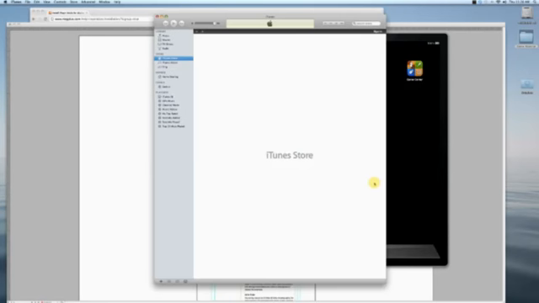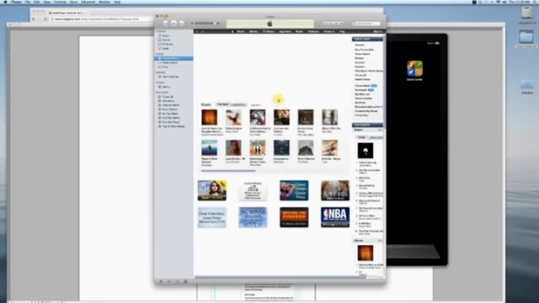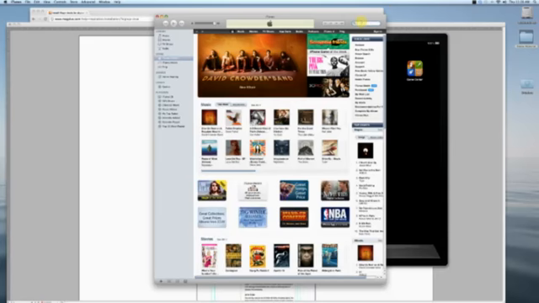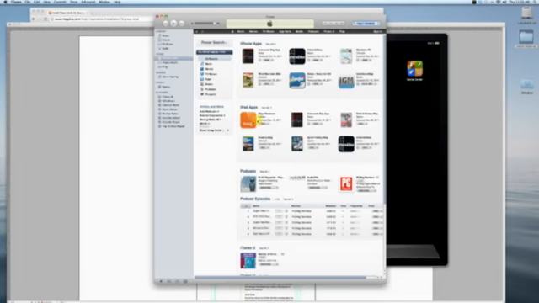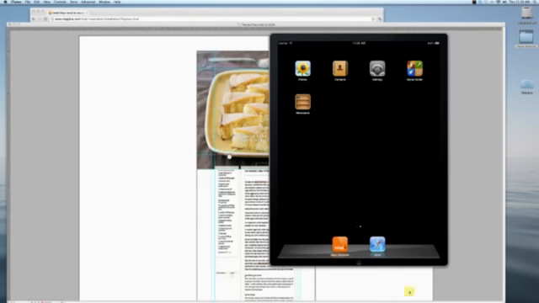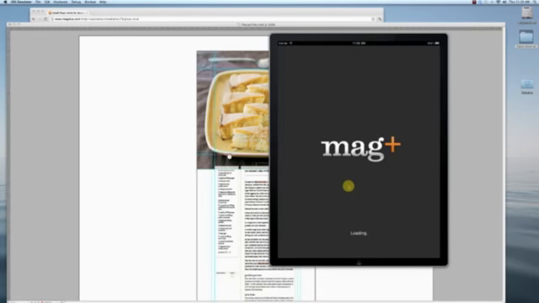And when you go through our installation process, it'll show you the link to that. If you go to the store and you just search Reviewer, it'll be the first thing that comes up here, the Mag Plus Reviewer. So there it is. It's free. You can just go ahead and install it. I've already got it installed, so I'm going to open up the Mag Plus Reviewer.